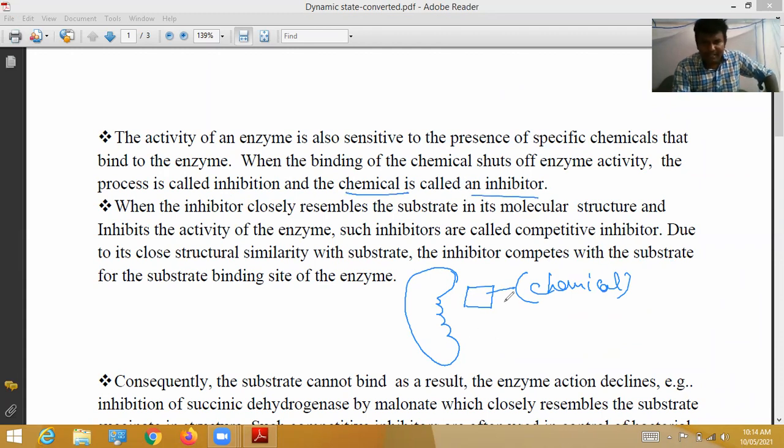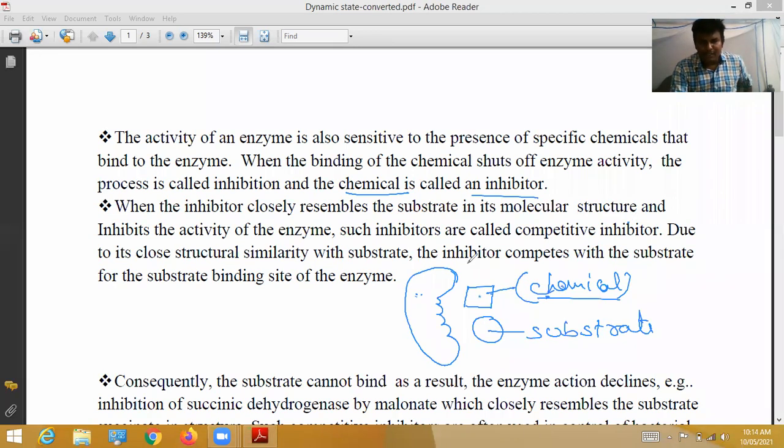That means when the inhibitor closely resembles the substrate, it is a substrate. When the chemical closely resembles the substrate in its molecular structure, the chemical is the inhibitor.